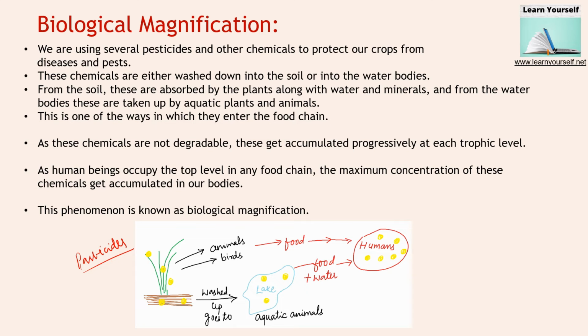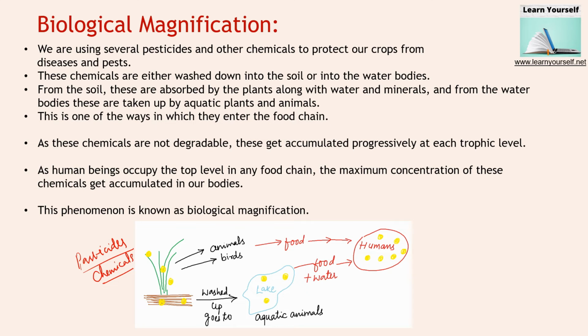Here these yellow dots represent the pesticides and chemicals. Even the artificial, synthetic fertilizers we use to increase the yield of the crop are represented by these yellow dots. So this amount of pesticides and chemicals is there in the plant and in the soil. From here it goes to animals and birds who feed on them.